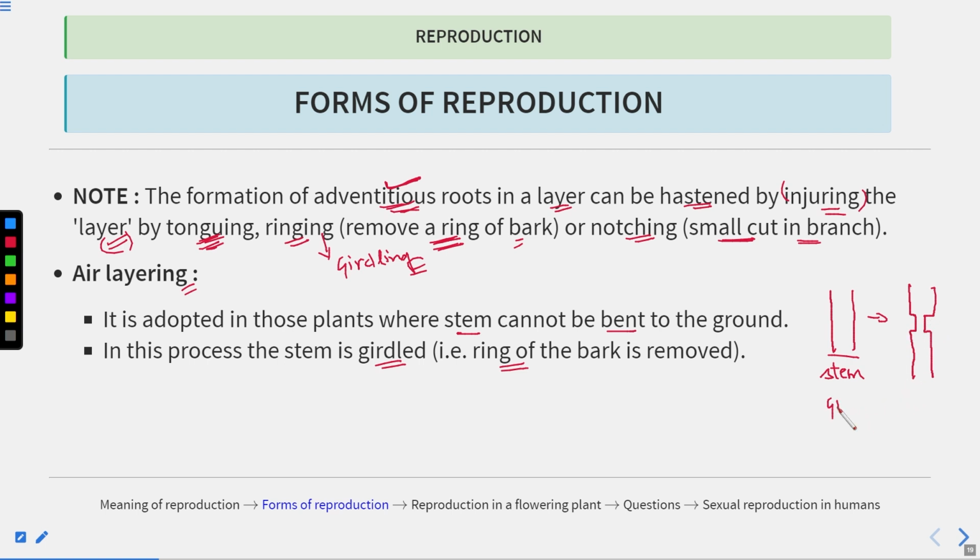This is known as girdling, or ringing. Clear? Here the bark has been removed.